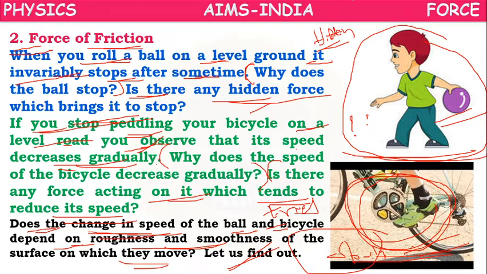So here, in these two situations, we are getting so many questions. What are the two things here? The boy is trying to roll a ball on the ground. After some time, the ball stops. And in the second case, the boy has stopped pedaling the bicycle. After some time, the cycle has stopped.